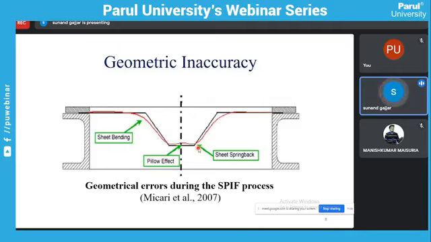And this is the sheet spring back, because of the material and also because of the tool. If we retract the tool, or we unclamp the system, then this sheet spring back occurs. So because of this, we can observe inaccuracy in our part.